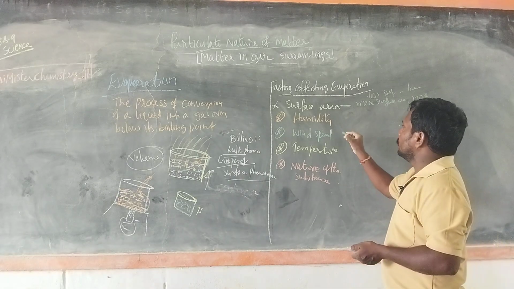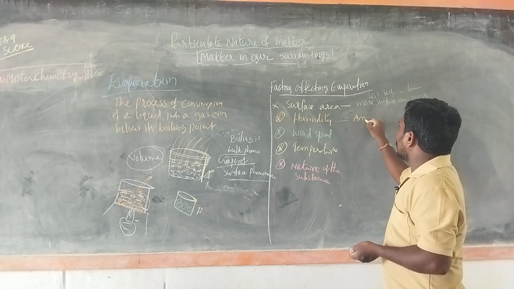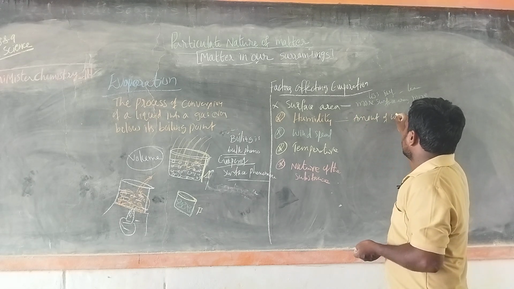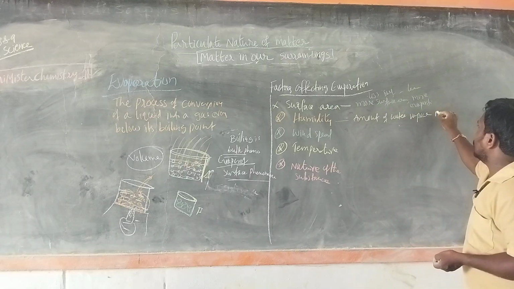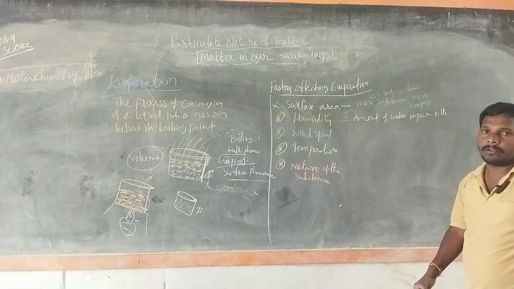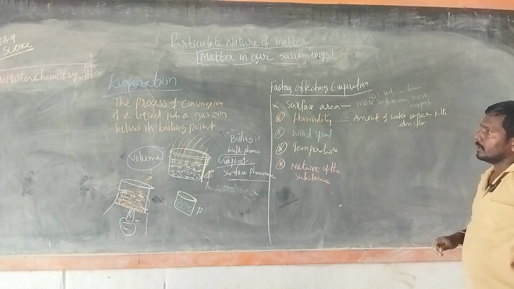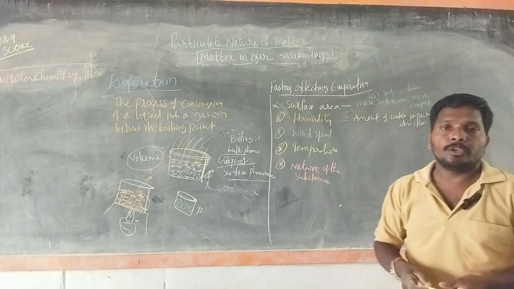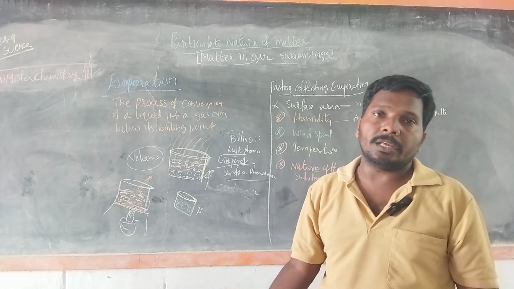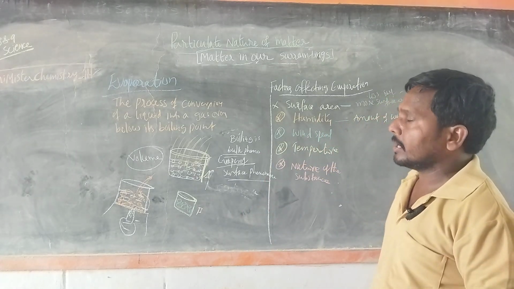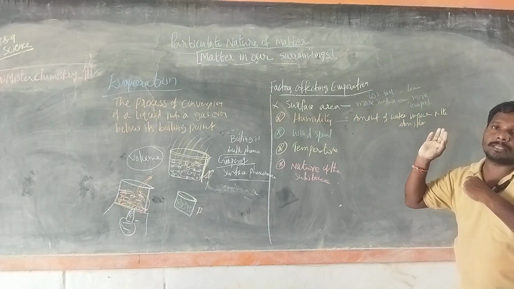Then coming to humidity. Humidity is nothing but the amount of water vapor in the atmosphere. More humidity, less rate of evaporation. Less humidity, more evaporation. Because of humidity, already some percentage of water vapor is present.